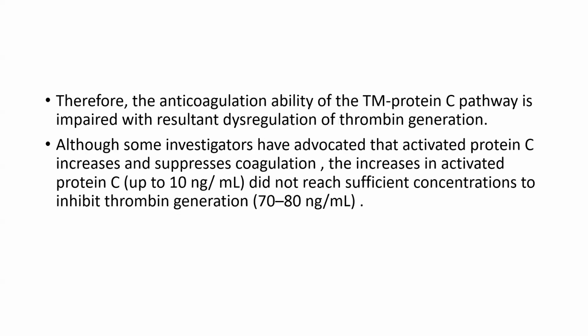Therefore, the anticoagulation ability of the thrombomodulin-protein C pathway is impaired, with resultant dysregulation of thrombin generation. Although some investigators have advocated that activated protein C increases and suppresses coagulation, the increase in activated protein C did not reach sufficient concentration to inhibit thrombin generation.